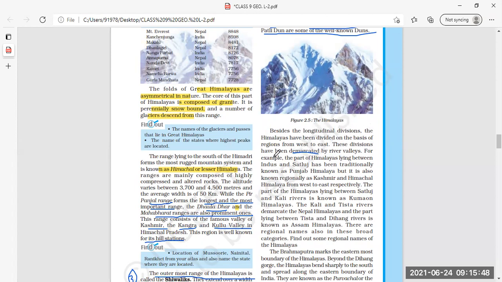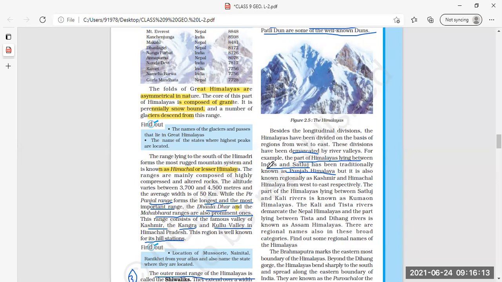Clear? For example, the part of Himalayas lying between Indus and Satluj has traditionally been known as Punjab Himalaya. Now, this region has had its boundary set. Which river?